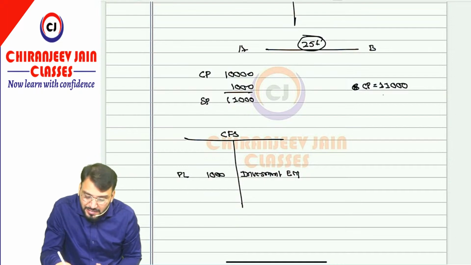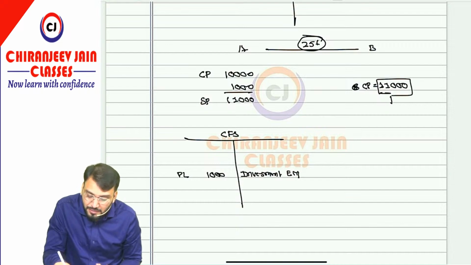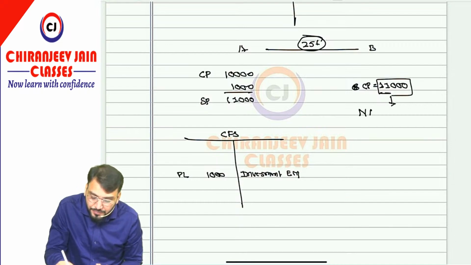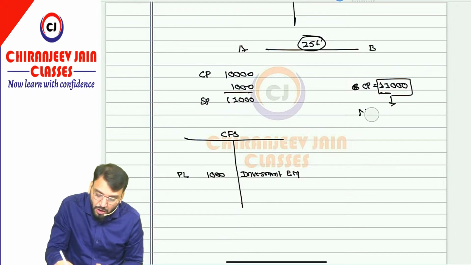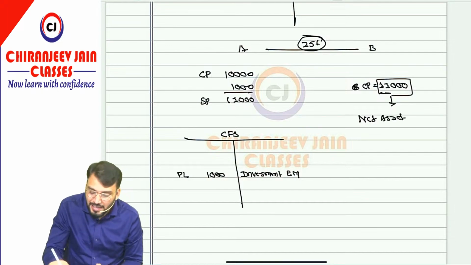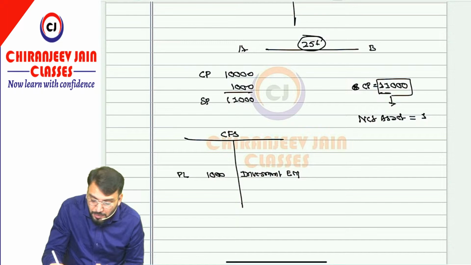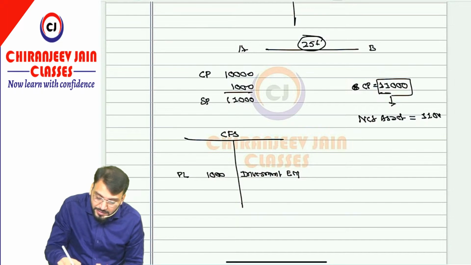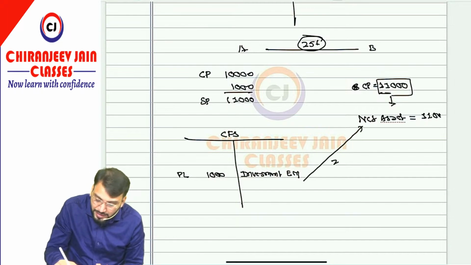Now this stock is nothing but a part of net asset, and net asset is inclusive of 11,000. This investment represents 25% of net asset.